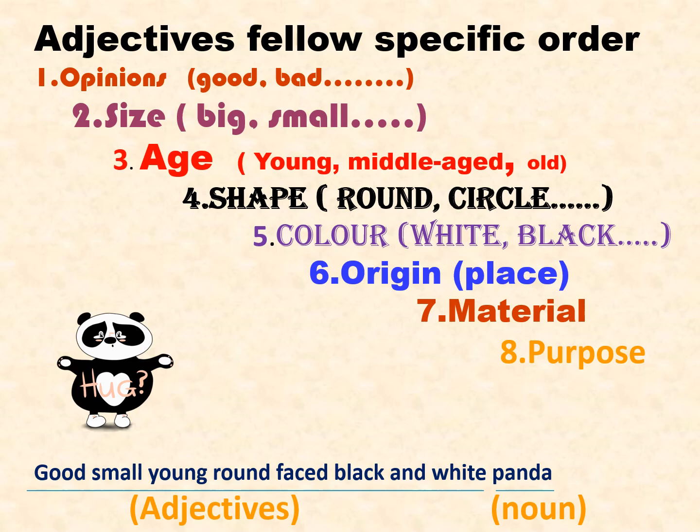And you have to remember one more point. To describe the noun in a noun phrase, you have to start first with determiners. After that, adjectives will come. In that adjectives also, you have to follow this order. Opinion, size, age, shape, color, origin, material and purpose.